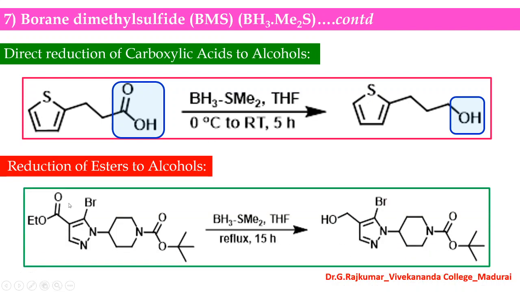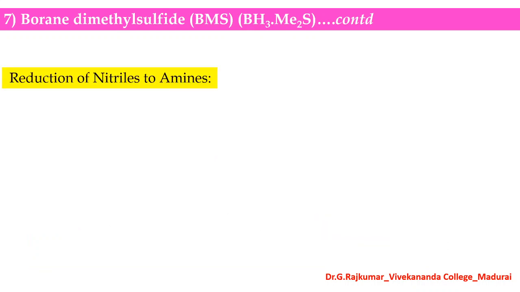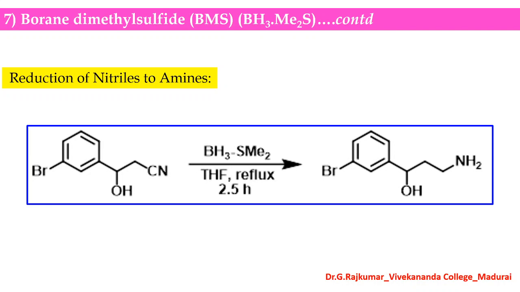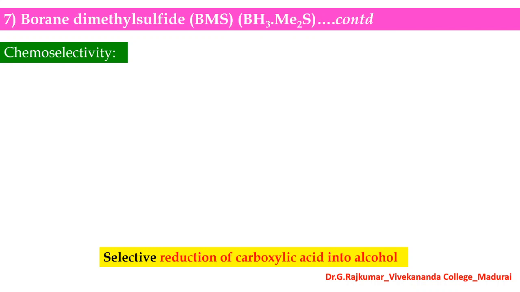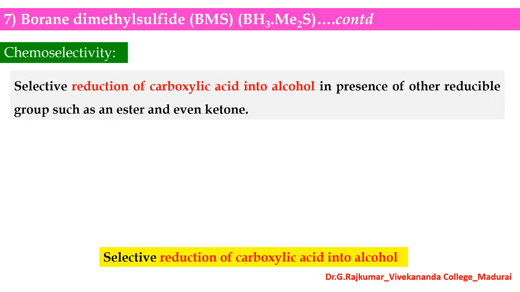and the reduction of esters into alcohols. You can see this is an ester group, which can be reduced into an alcohol in the presence of BMS, and the reduction of nitrile into amines. So nitriles, that is the CN functional group, can be reduced into amine. You can see this is a cyanide or nitrile group which can be reduced into amines, and the selective reduction of carboxylic acid into an alcohol.